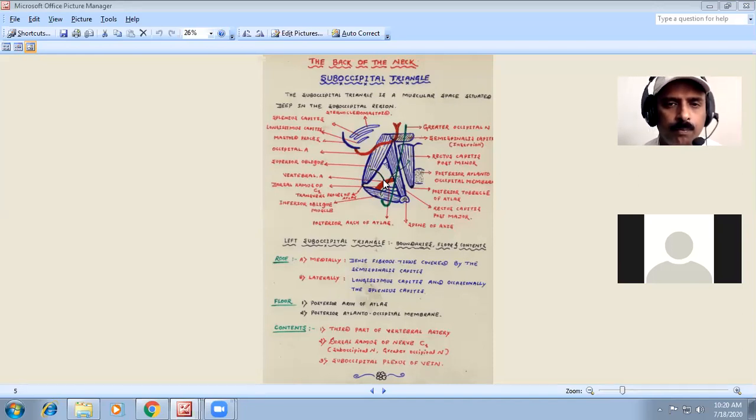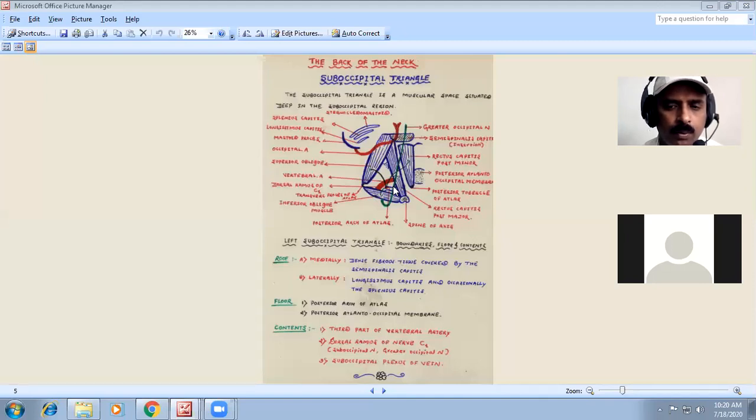The floor is formed by the posterior arch of the atlas and the posterior atlanto-occipital membrane covering. Contents here: the third part of the vertebral artery, the dorsal ramus of nerve C1, and the suboccipital plexus of veins. All they are the contents here.